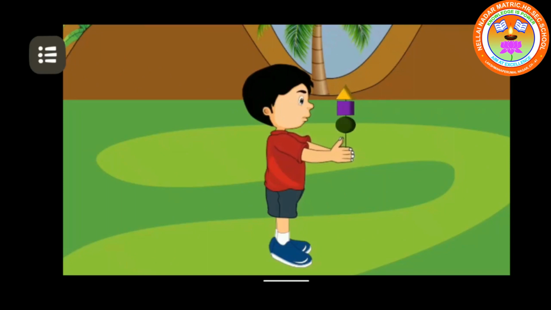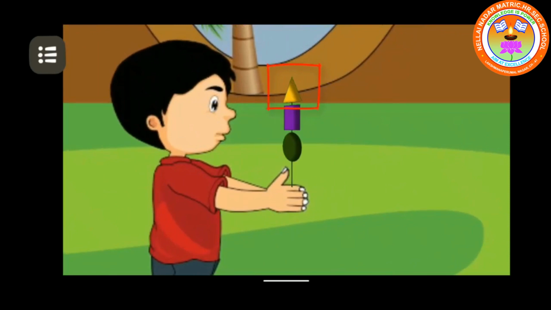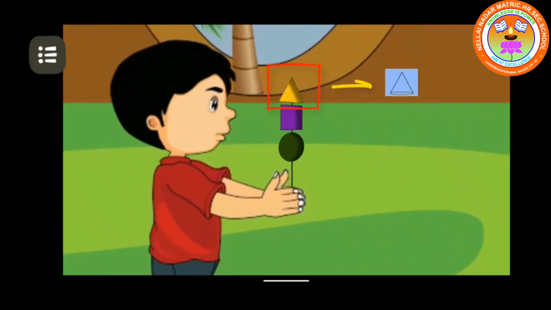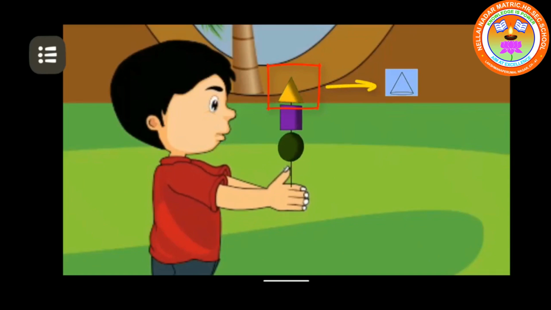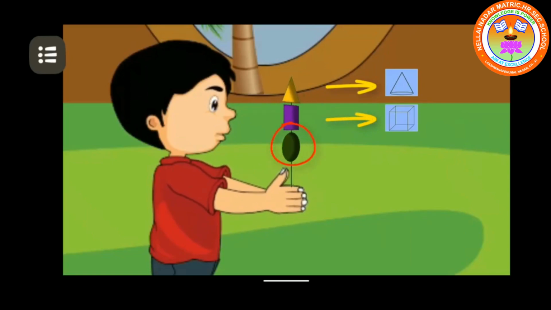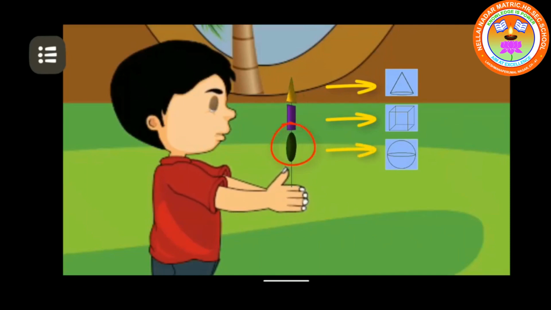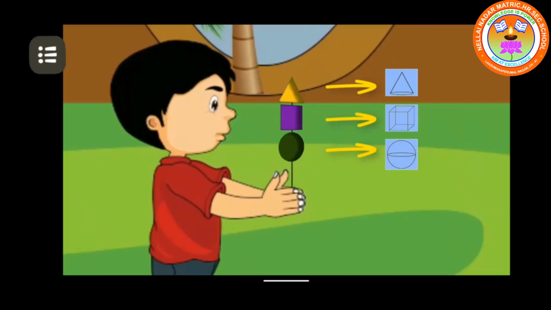The 2D shape of triangle looks like a 3D shape of cone. See this? A triangle looks like a cone. The 2D shape of square looks like a 3D shape of cube. See the difference? Yes. Last one. The 2D shape of circle looks like a 3D shape of sphere. Circle looks like a sphere.